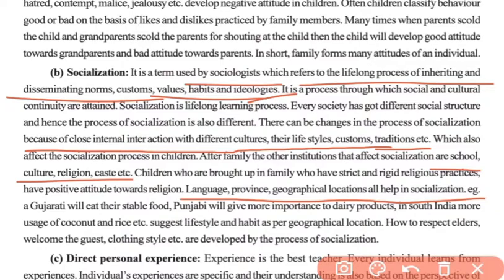Now how? For example, here an example is given that a Gujarati will eat their staple food, while a Punjabi will give more importance to dairy foods, and a South Indian would give more importance to coconut and rice. So this is how their province and geographical location help in socialization. It suggests that lifestyle and habits are as per the geographical location, and how we develop our attitude is also based on socialization. So this was the second factor that influences attitude formation, and it is known as socialization.